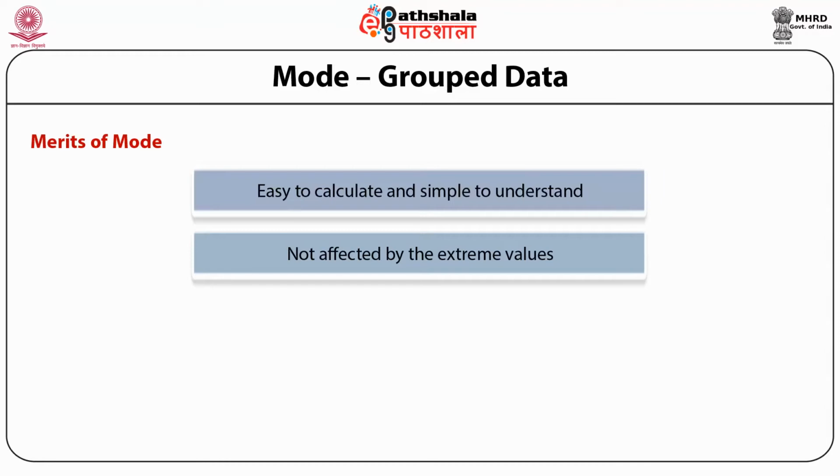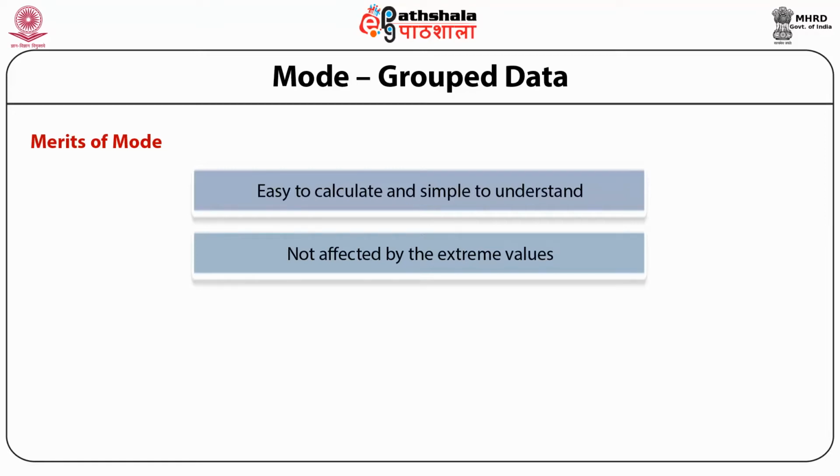So mode is 18,000. Now in this case, the student having the highest income was the one who stated his income to be 30,000. Now if you replace this 30,000 by 300 crores, then also the mode remains 18,000. It is not affected. So this is an important plus point of mode.